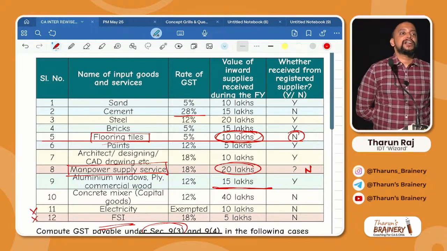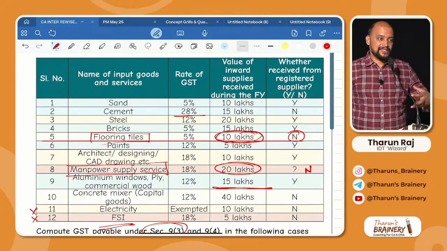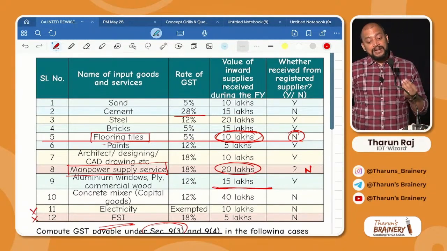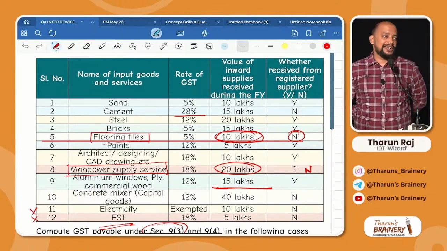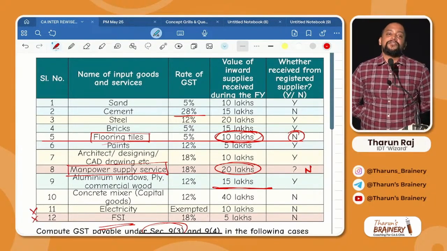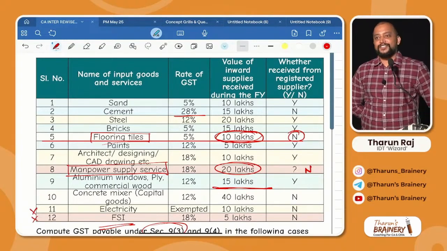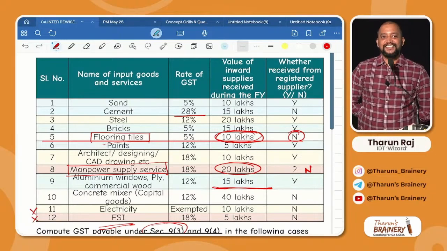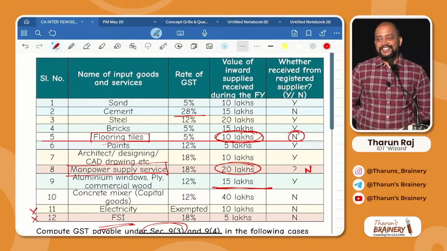I am making you write for one reason. You should get to know how to arrive at the answer. And don't be lazy. What I am asking you to write is only a few things. That also, if you are not writing, definitely you will not get first rank in your life.